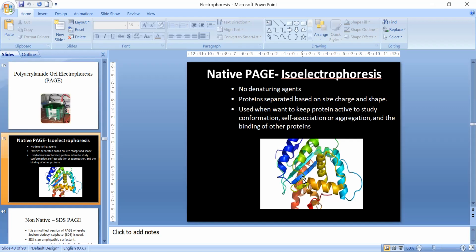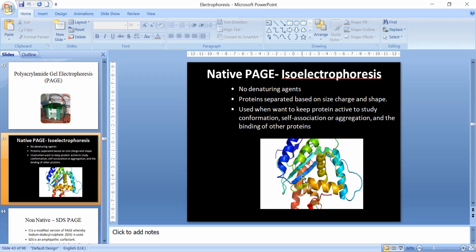Native PAGE is also called non-denaturing electrophoresis, and sometimes we call it isoelectrophoresis also. In native PAGE, the proteins are separated based on size, but they are separated in their natural, biologically active three-dimensional structure.